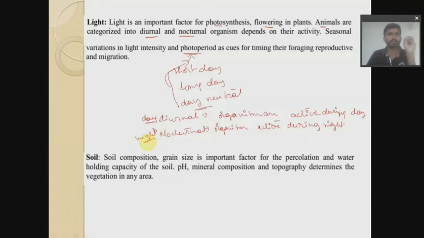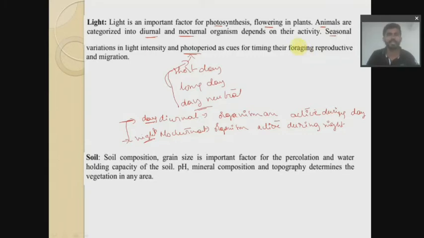Light is also one of the most important factors for the movement of the organism. They are more active for predation during the daytime, and others are more active during the night time. Along with that, light will also influence seasonal variations. So seasonal variations in light intensity, and photoperiod cues limit their foraging and reproductive migration.